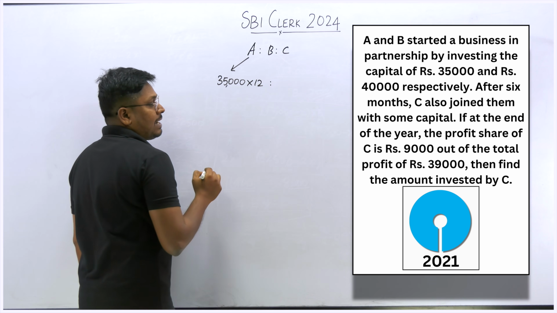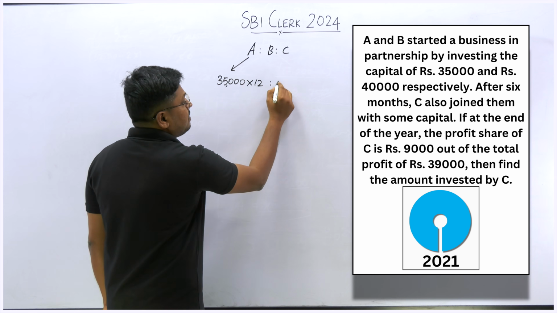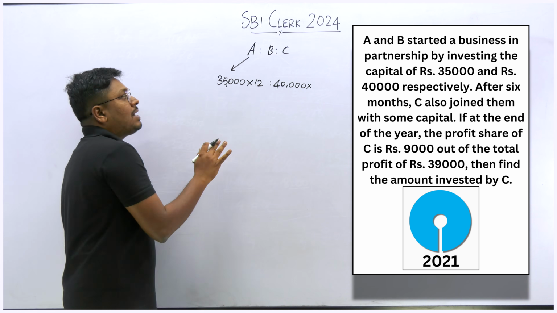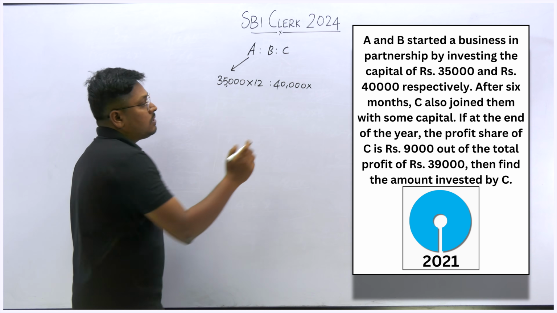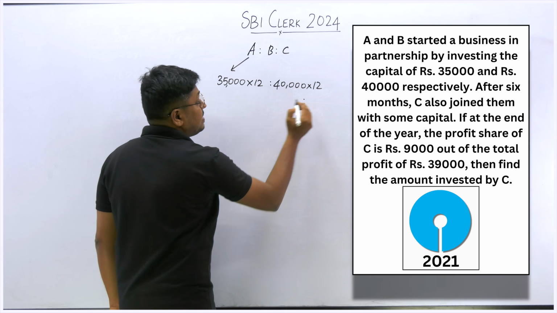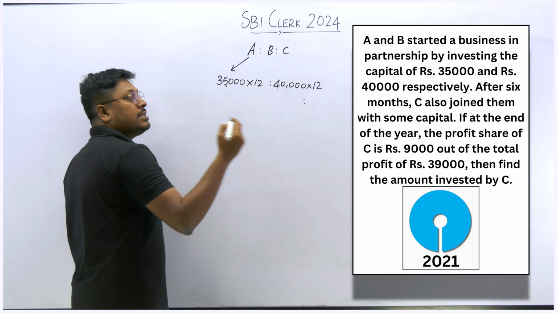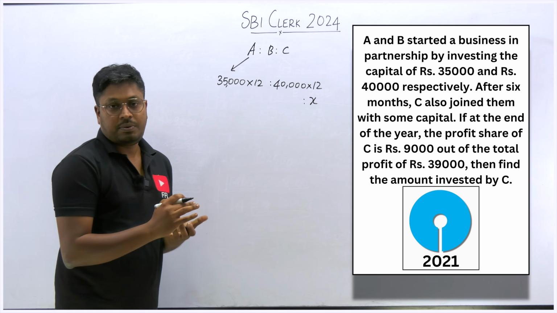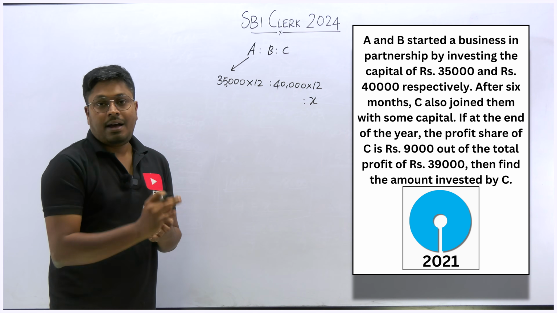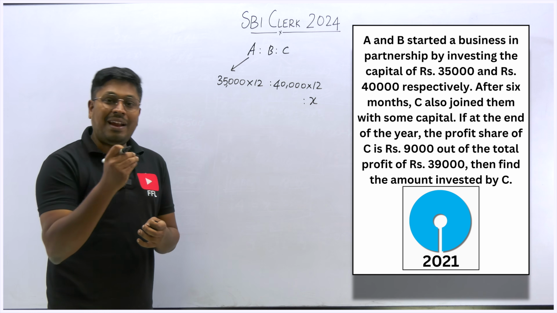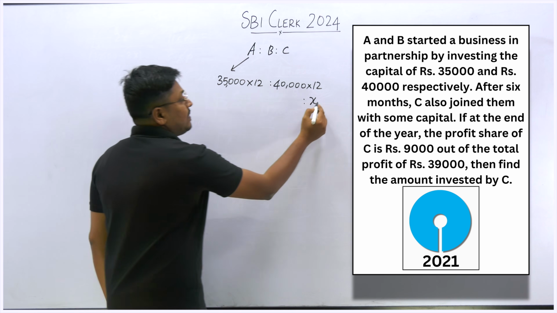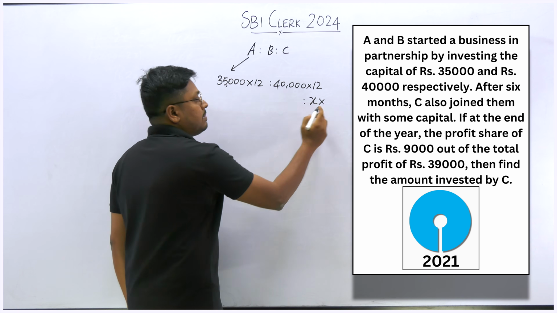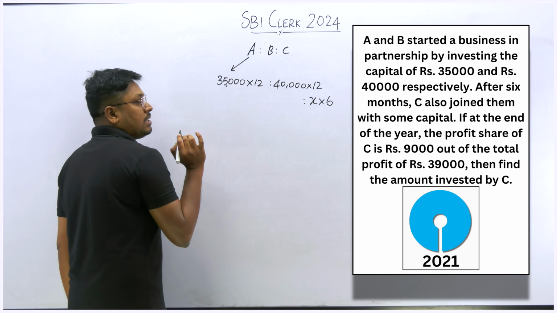Similarly the second person, B. B's investment is 40,000, and he was there from the start till the end, so 12 months. What about C here? We don't know how much C invested. The investment of C is unknown, which is what we need to find, so let me keep it as X. He joined the business only after 6 months, so for the first 6 months he was not in the business. So it is X into 6. Friends, understood or not, right?